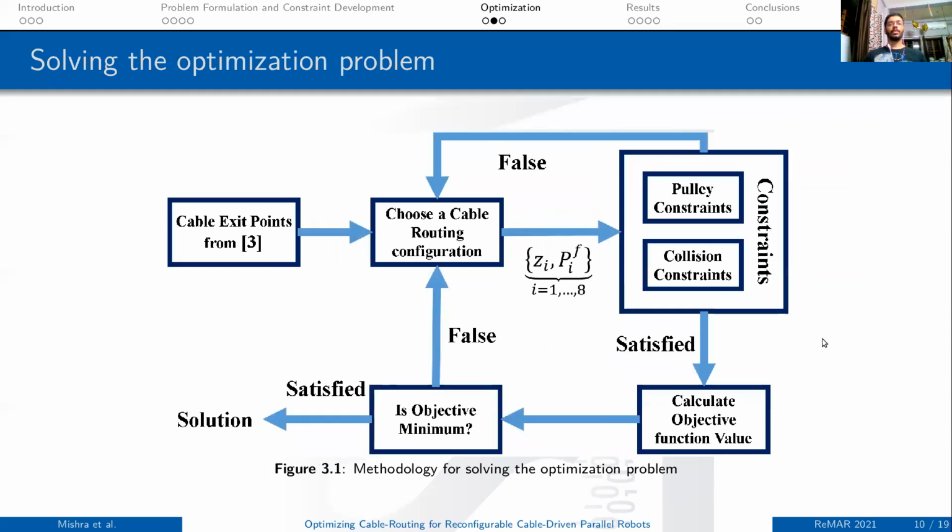We follow the methodology as shown in figure 3.1, which is we choose the cable exit points from the prior algorithm, and we choose a possible cable routing configuration. Then we check if the constraints are satisfied. If they are satisfied, then we calculate the objective function value and check if the objective is minimized. If not, then we again choose a cable routing configuration.